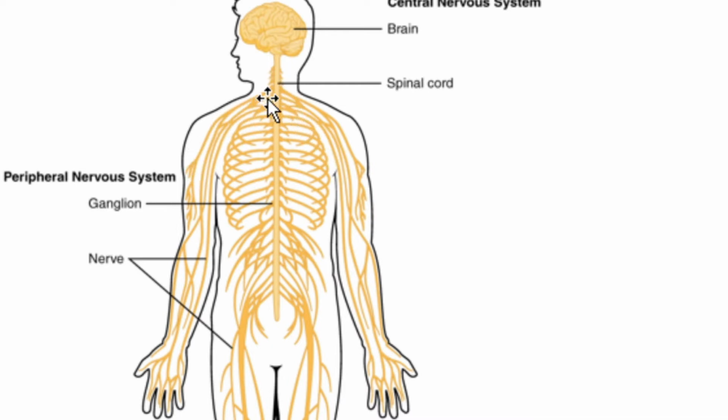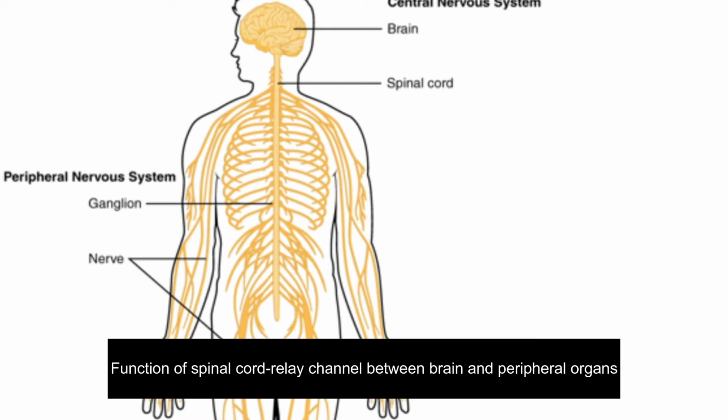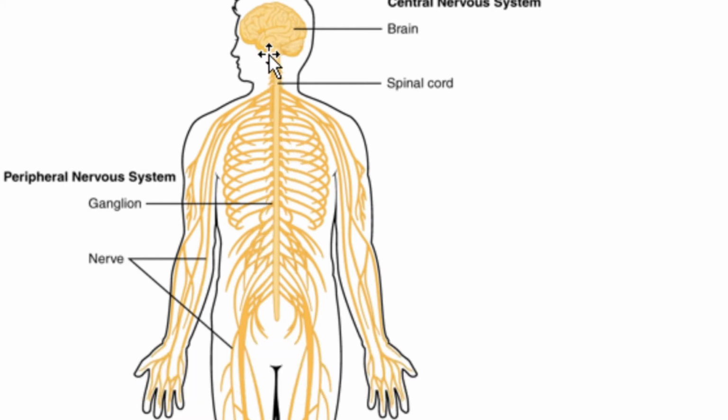On either side of the spinal cord, you can see the spinal nerves. These spinal nerves actually connect the brain with peripheral parts of the body. So, the spinal cord is the connecting link between the brain and other peripheral organs of our body. Then, what are the other functions?